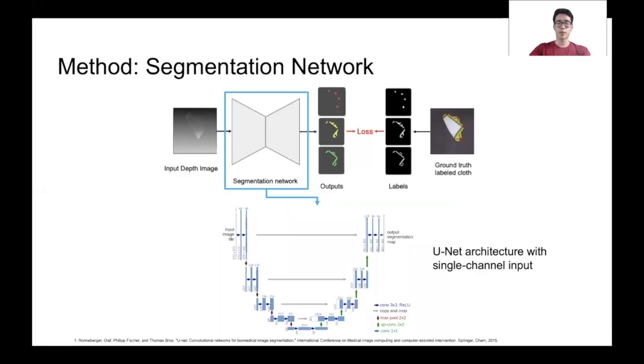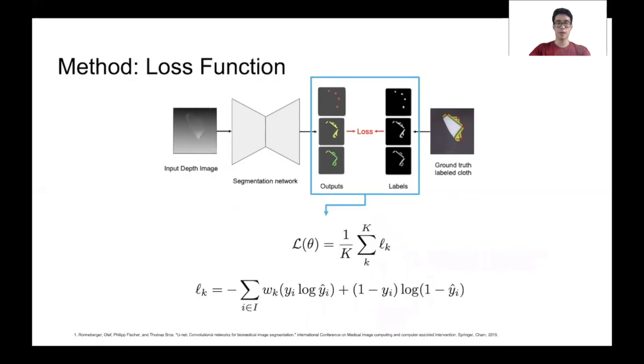Our network architecture is based on UNet, which we trained from scratch. We modify the network to accept a single channel image, and we add batch normalization layers for a slight performance improvement. Additional training details such as training hyperparameters are provided in our paper. We train the network using pixel-wise binary cross-entropy loss. The network outputs key maps for k classes, with k being equal to 3 for outer edges, inner edges, and corners. The loss against the ground truth is summed across the 3 classes. To compensate for the imbalance of positive versus negative pixel labels, we weight the loss accordingly.